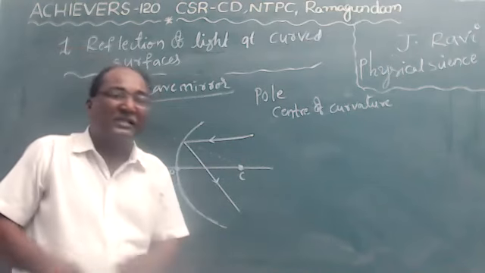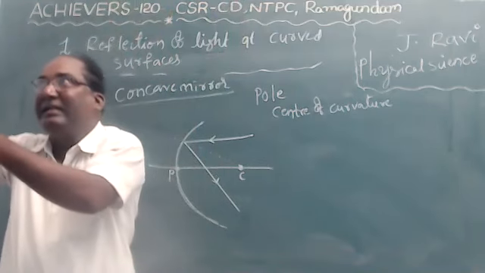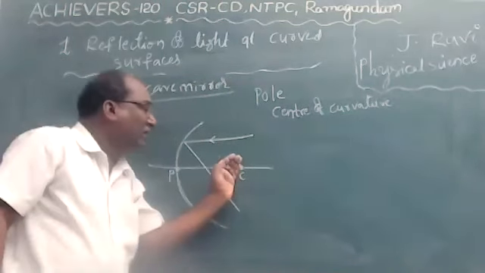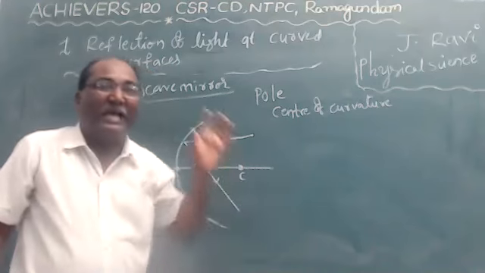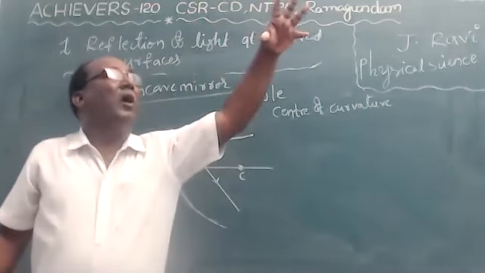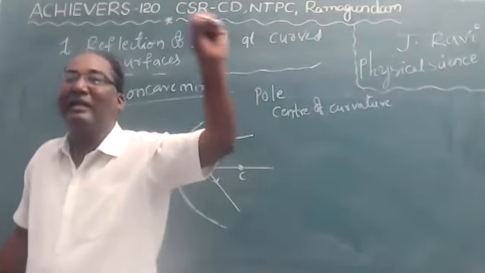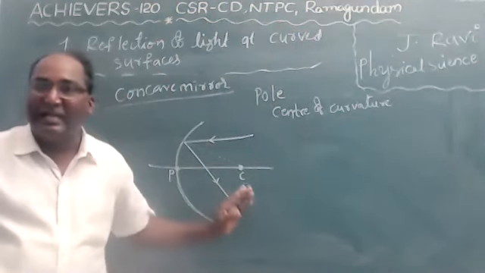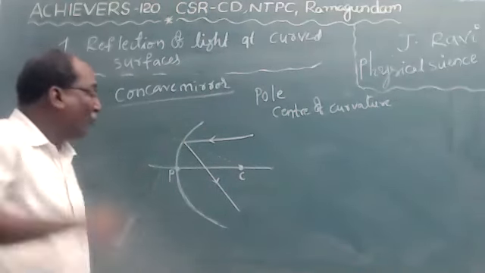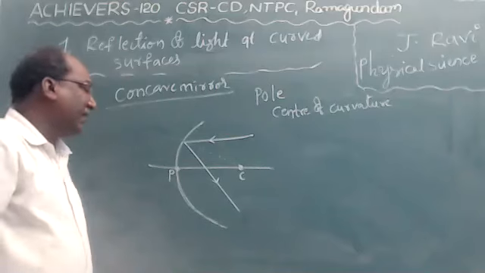So we can easily observe the center of curvature. Just observe where these normals meet at a point, the place where the normals converge. That is the center of curvature. Already I explained to you, converged means all the rays meet at a point. So we can easily identify the center of curvature of spherical mirrors by the normals.